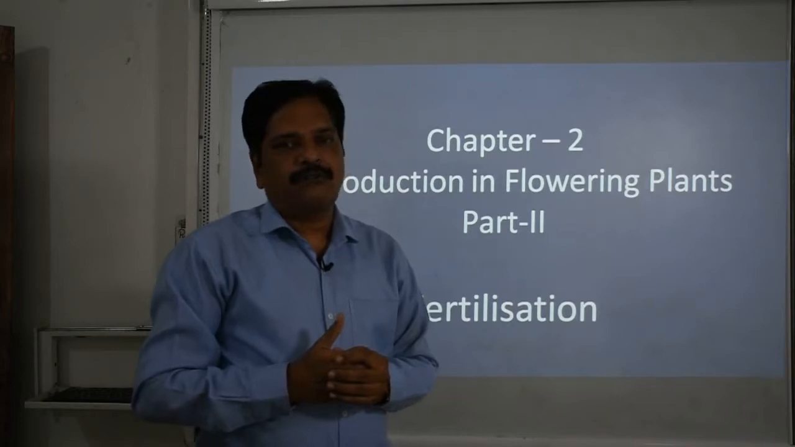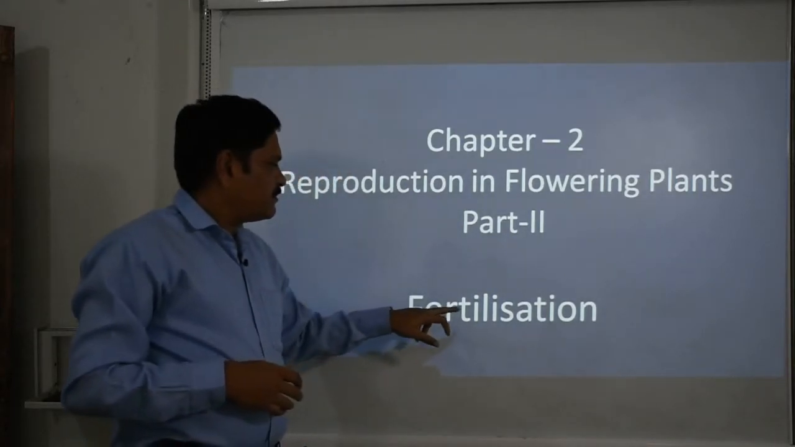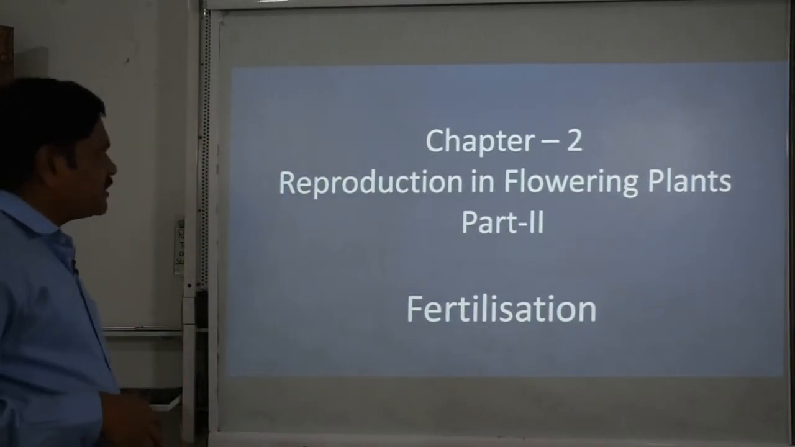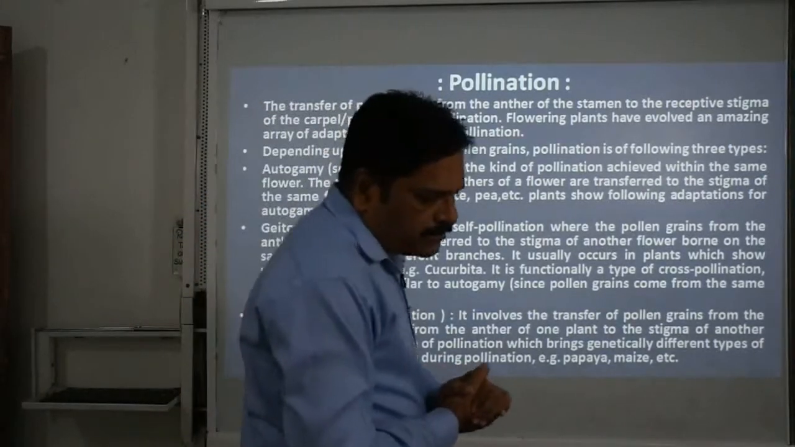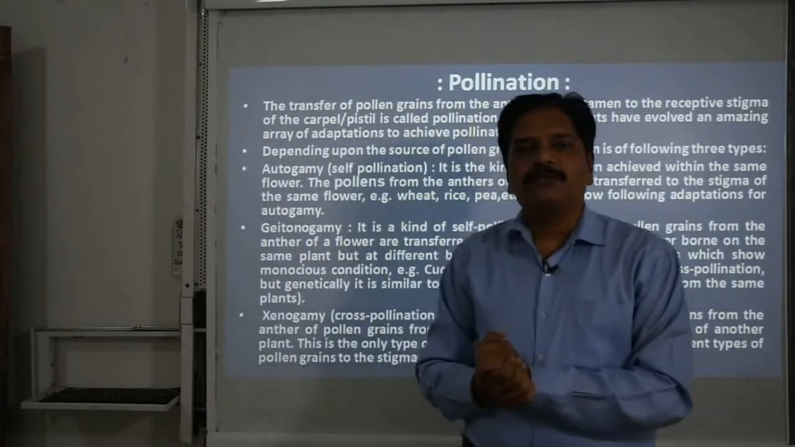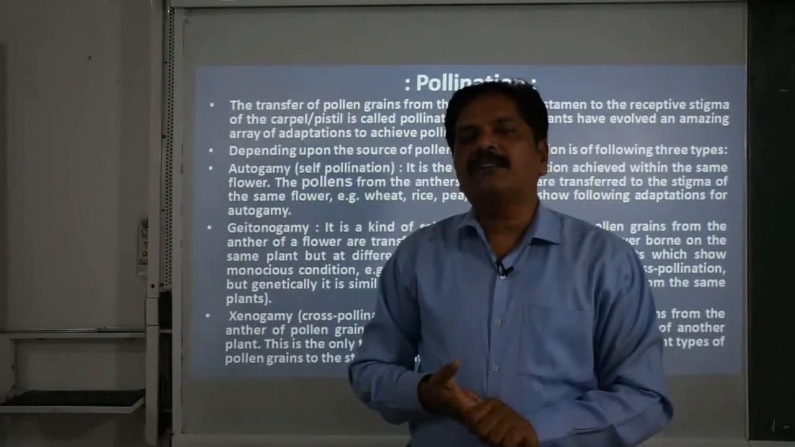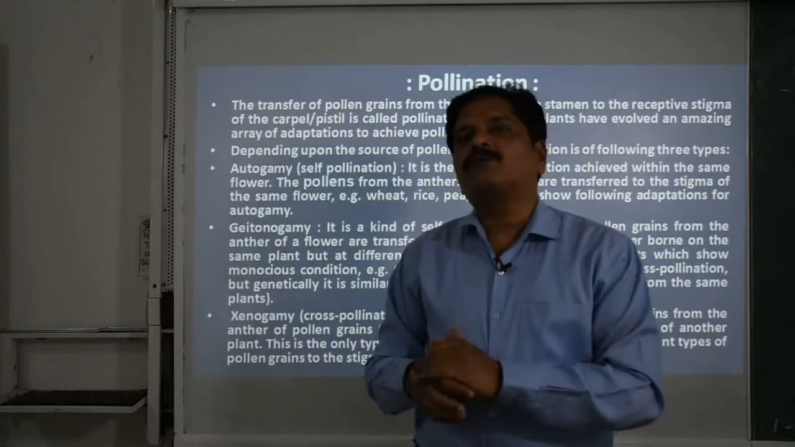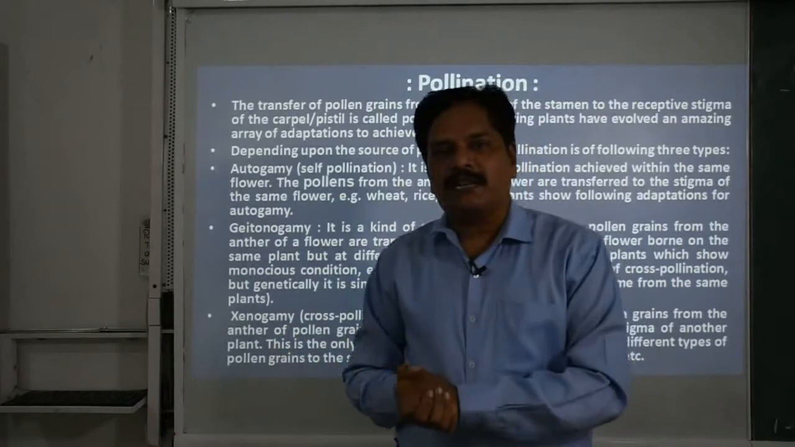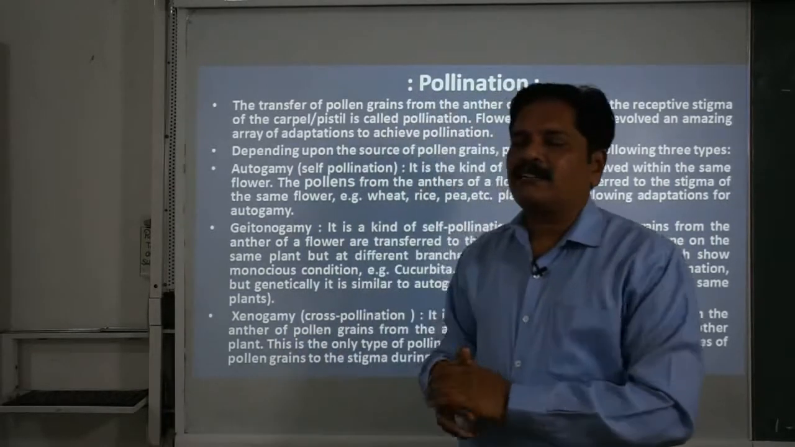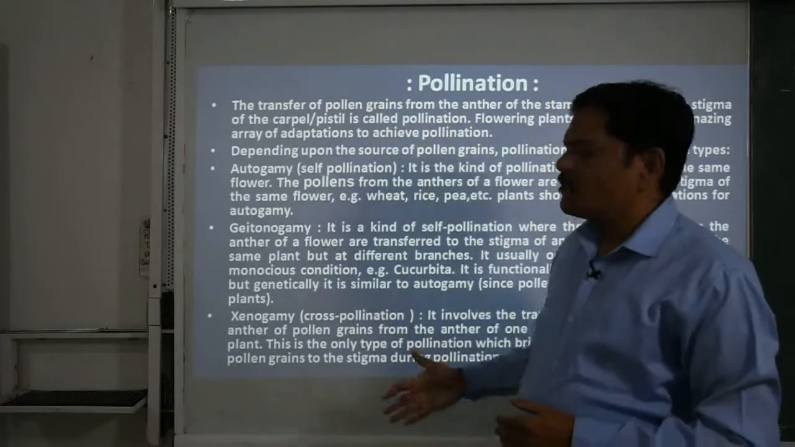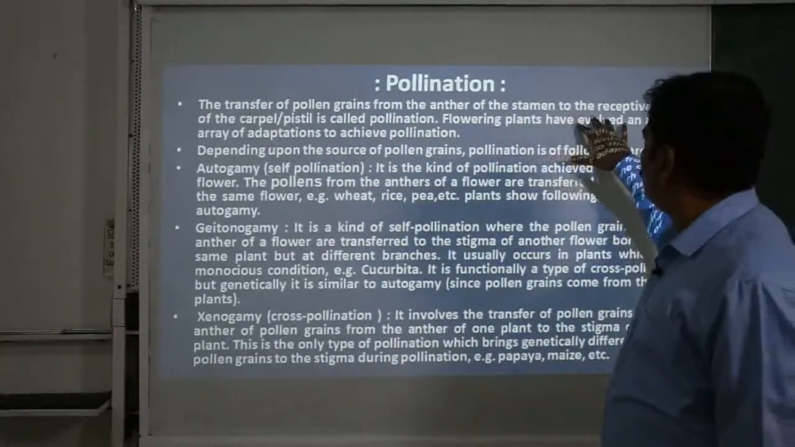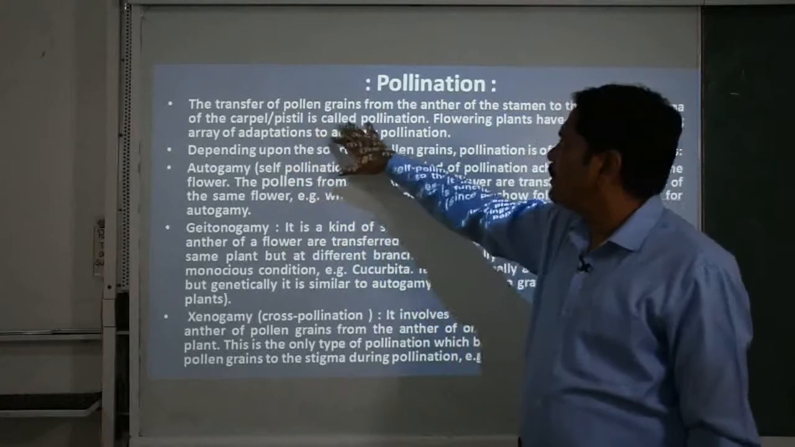So in this video we are going to cover the fertilization, whatever processes take place during fertilization. Here we will begin with pollination. As you learned in the previous video, the gametes, male gamete and female gamete, were produced, and now the second event which takes place during this process is pollination. The transfer of pollen grains from the anther of the stamen to the receptive stigma of the carpel is called pollination.